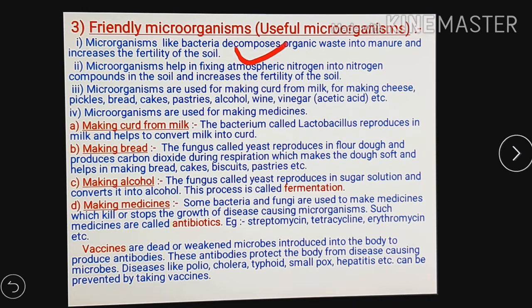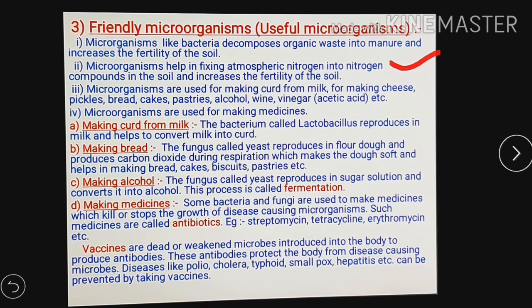The second one is that microorganisms help in fixing atmospheric nitrogen into nitrogen compounds in the soil and increase the fertility of the soil. Here we can take the example of Rhizobium bacteria. Where is it found?